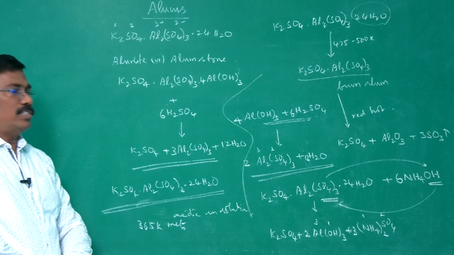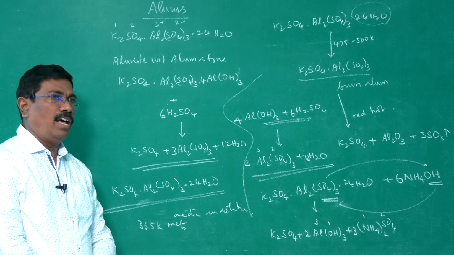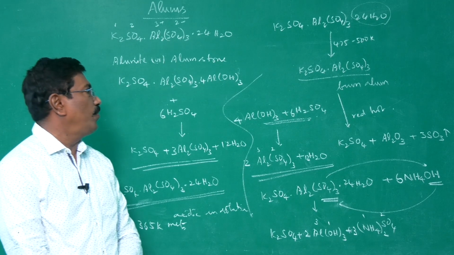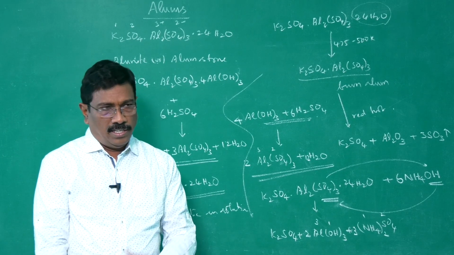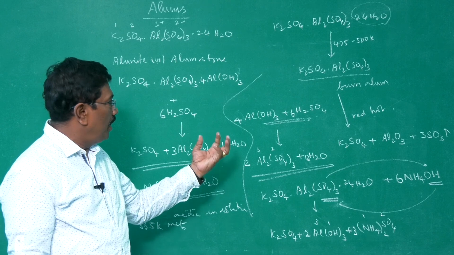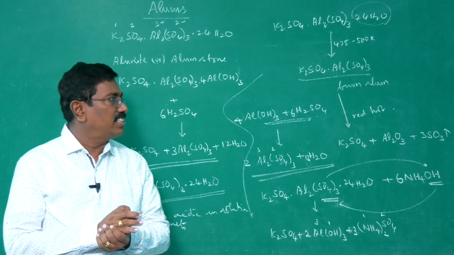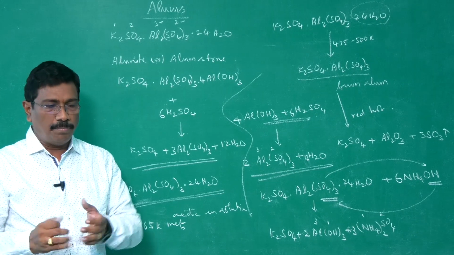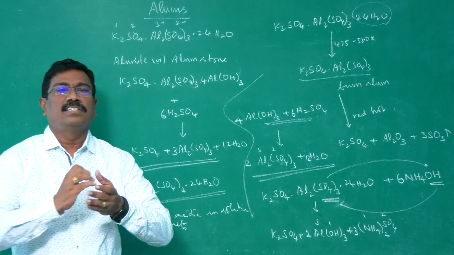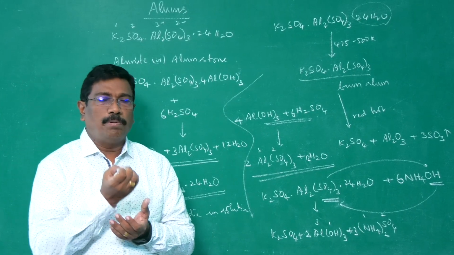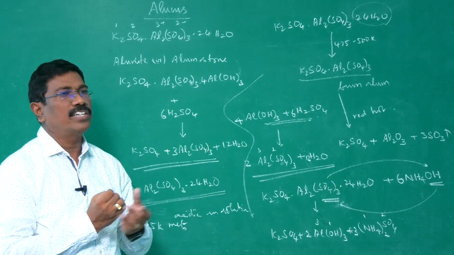Now, uses of potash alum. It is used in the purification of water. The aluminum 3 plus ion in potash alum is a coagulating agent which neutralizes the charge on the clay particles in water, thereby it precipitates the sand particles. So, it is used in the purification of water.